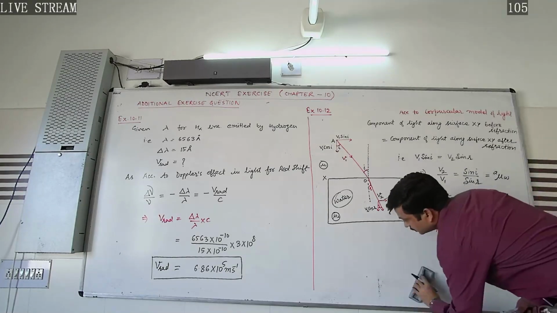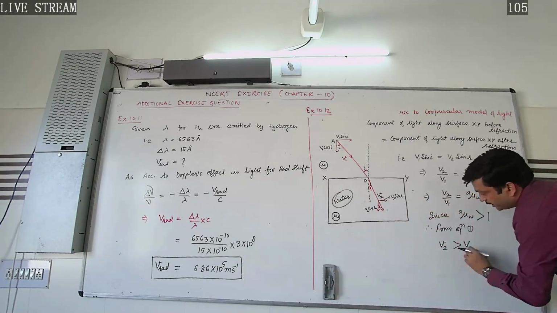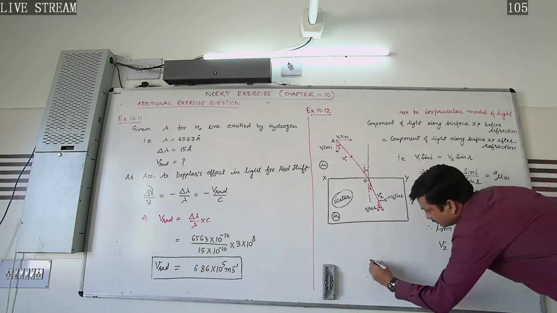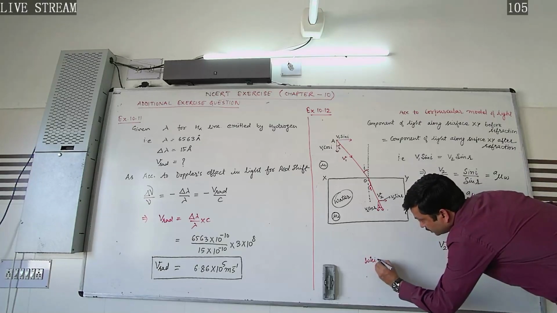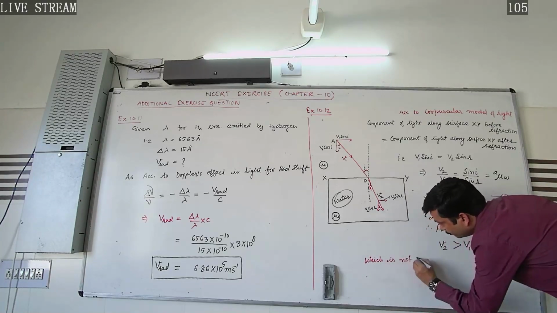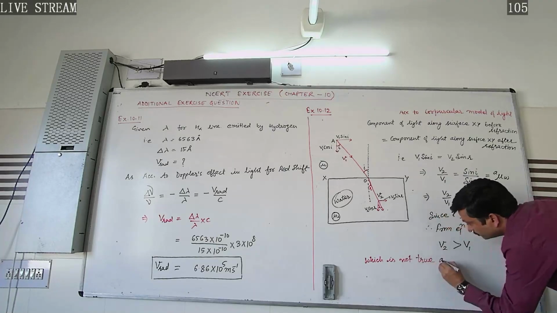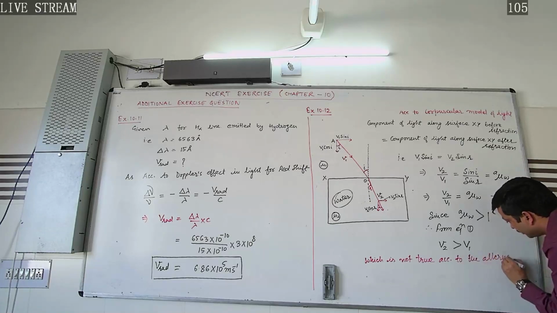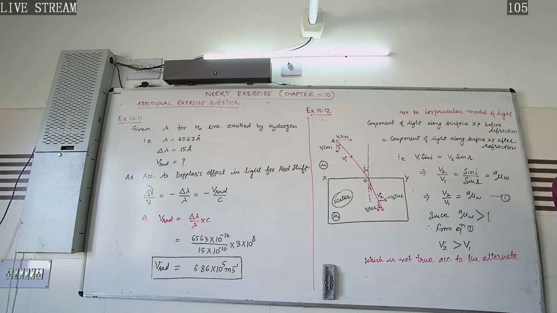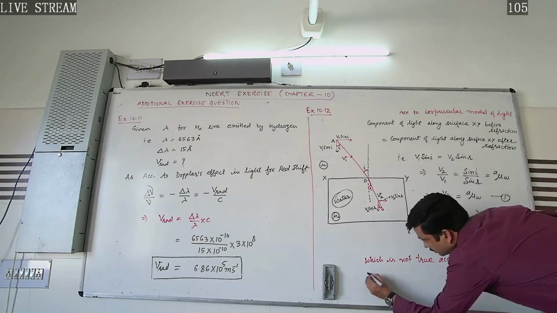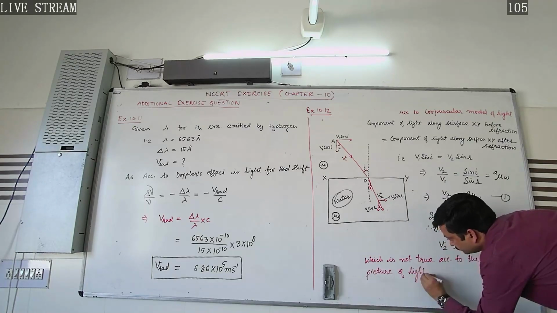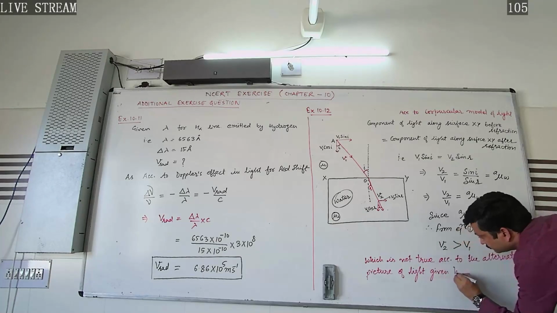So according to the corpuscular model of light, the speed of light comes out like this, which is not true according to the alternate picture of light given by Huygens.